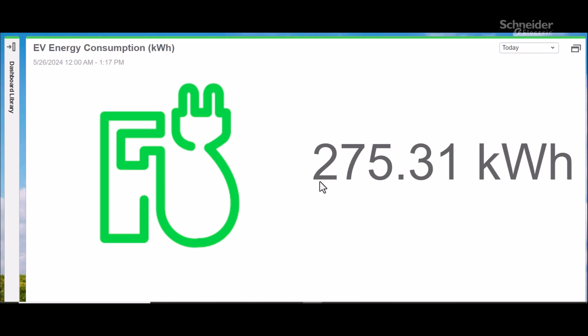The information is shown as a numeric value with unit, a custom text, and a custom graphic. This gadget is used to convert energy consumption into sustainability KPIs, such as carbon dioxide emissions or primary energy units.